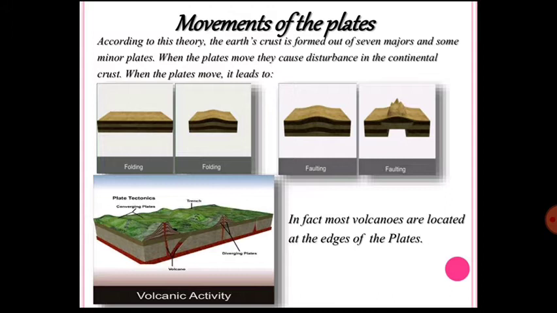So these are the two types of plates, and as you all know, aluminium is lighter than magnesium. That's why it is quite obvious that the continental plates are lighter than the oceanic plates. So these are the two major types of plate, the continental plates and the oceanic plates. Now we will discuss the different types of plate boundary in the next slide.